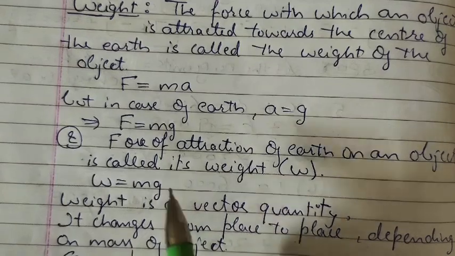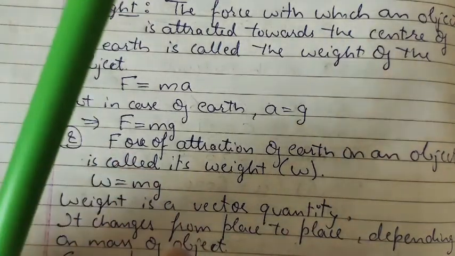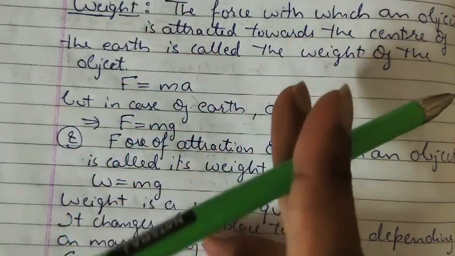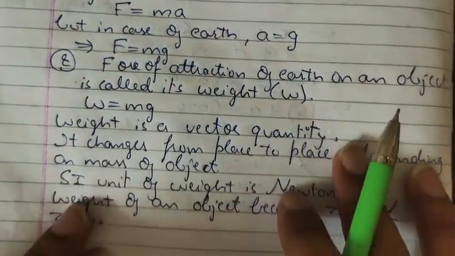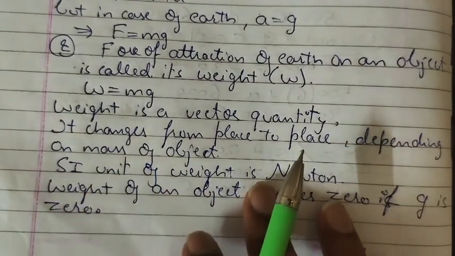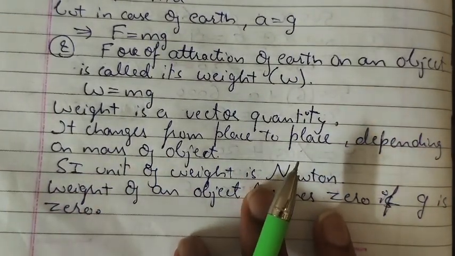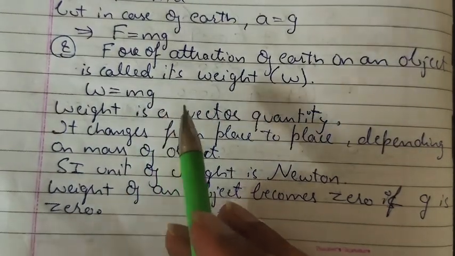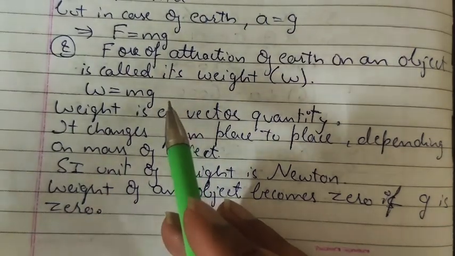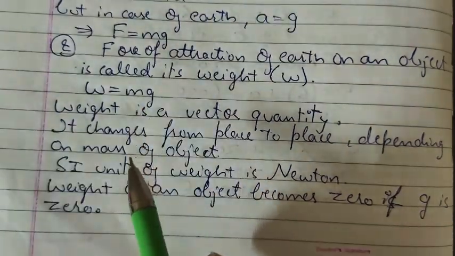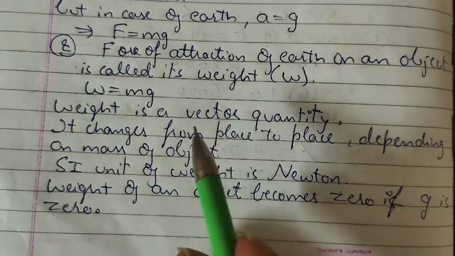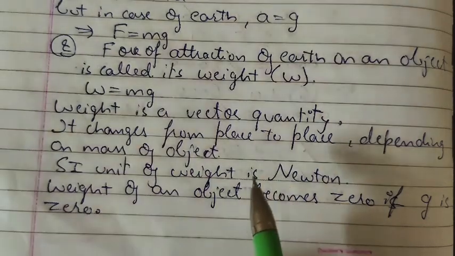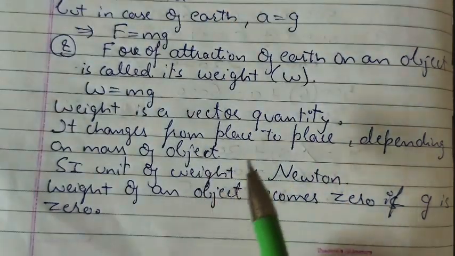Weight is a vector quantity because it has direction. If I throw this pen, it will go downwards. That means some force is acting on this pen. It changes from place to place, depending on the mass of the object. It also changes depending on gravity, the g value. Your weight on the moon will be something else, on earth it is something else. If measured at the equator it is something else, if measured at the poles it will be something else.